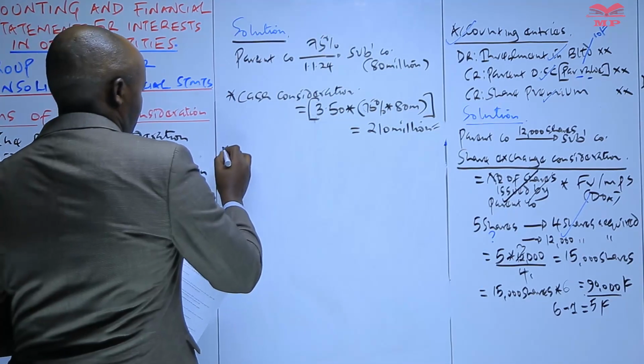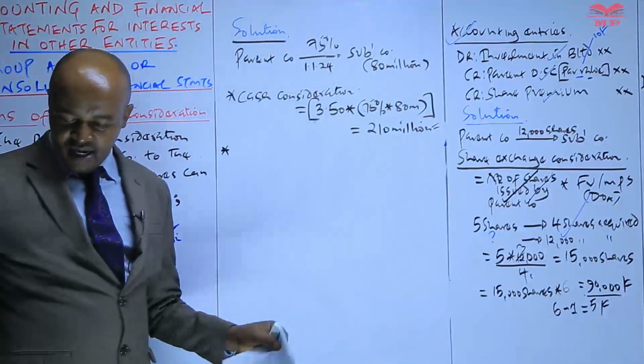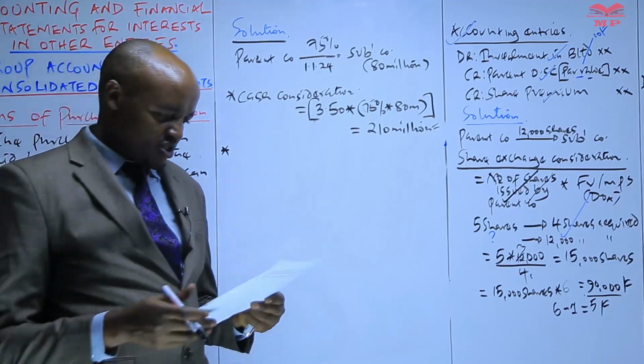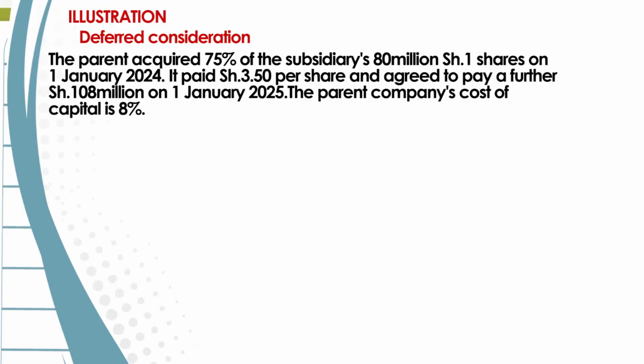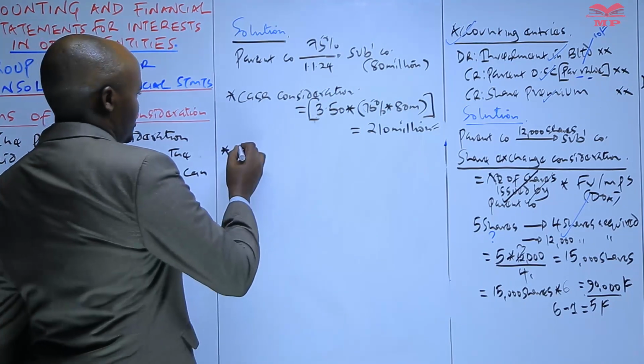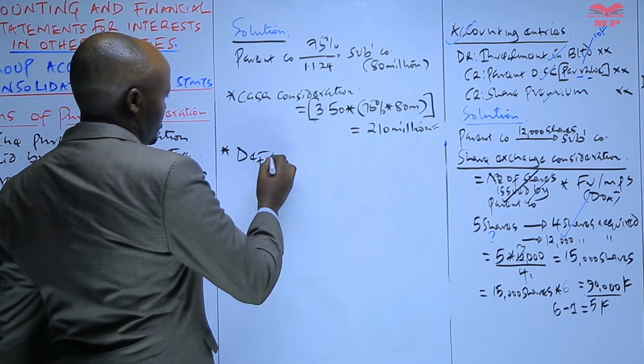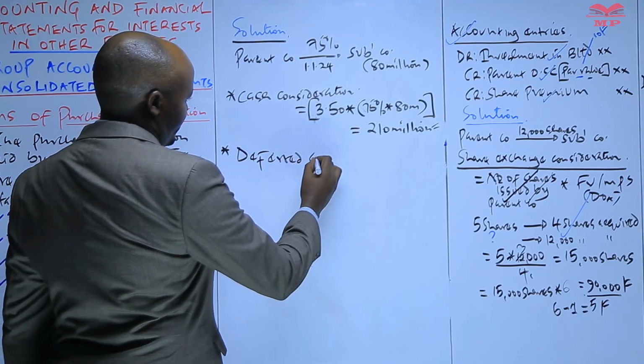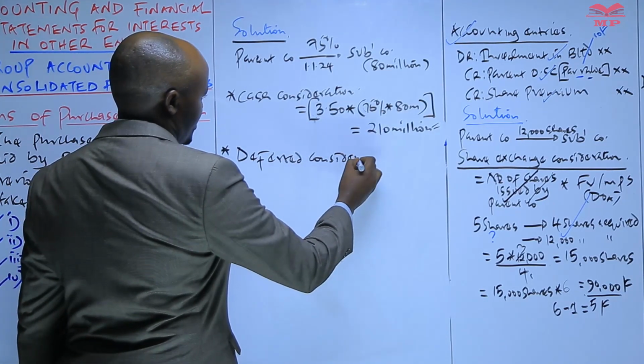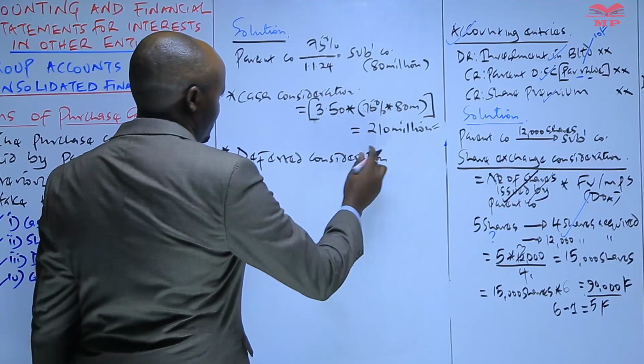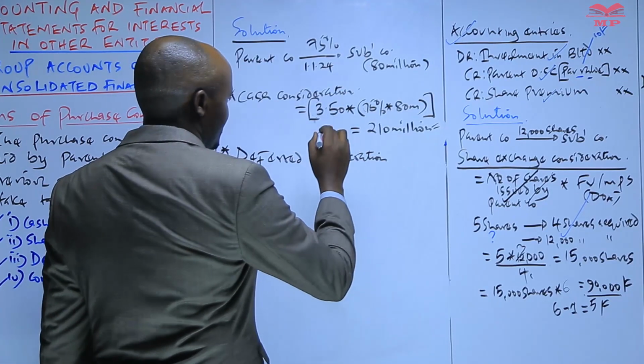And then we are also told that the parent company promised to pay a further cash of 108 million on 1st of January 2025. So this is what we have referred to as the deferred what? Consideration. Deferred consideration is basically additional cash to be paid by the parent company, but in the future.